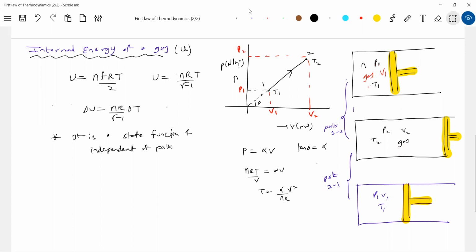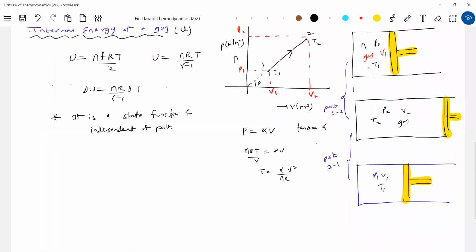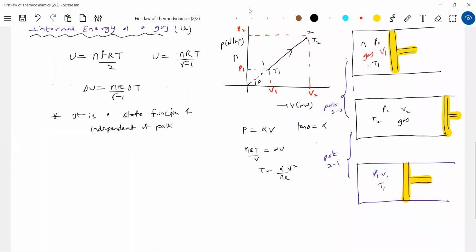So shall I say that due to a thermodynamic process, what will happen to the gas? Its state will change. It was having some pressure, volume, temperature. Now it is having different pressure, volume, temperature. So when a gas undergoes a thermodynamic process, what will happen to the state of the gas? The parameters of the gas will change. And how will it undergo? Gradually, a quasi-static process, and it's reversible. I can bring it back here. Now, it is a state function and independent of path. It depends only on the initial and final state.